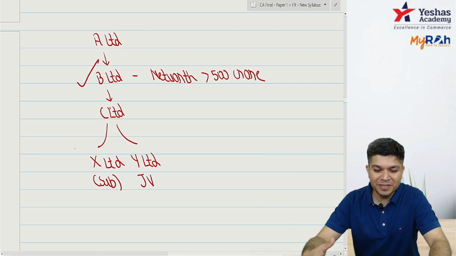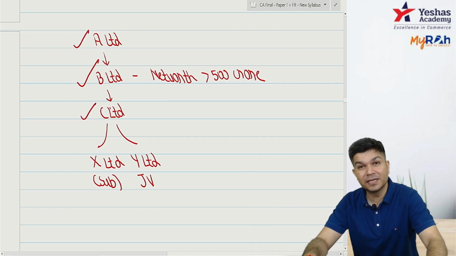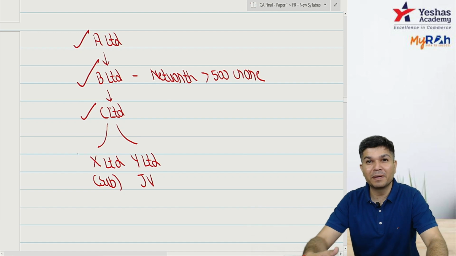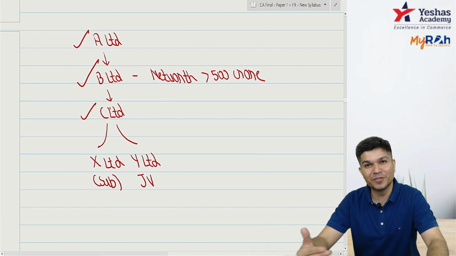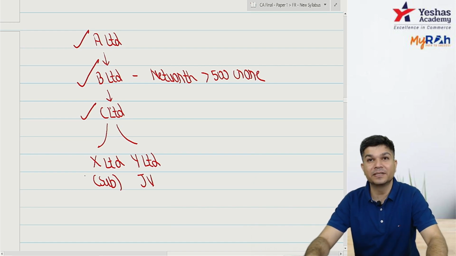If it applies to B, it applies to B's parent and B's subsidiary. So B's parent A, B's subsidiary C. Now X is C's subsidiary.